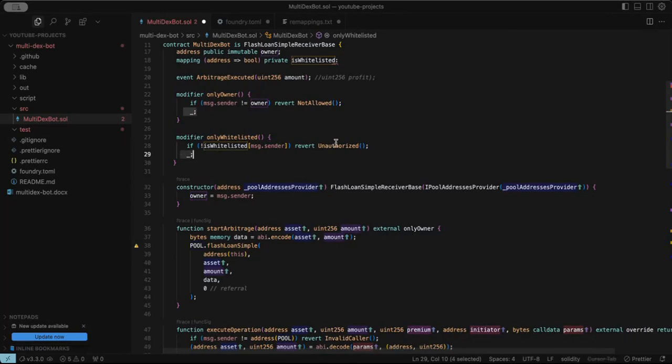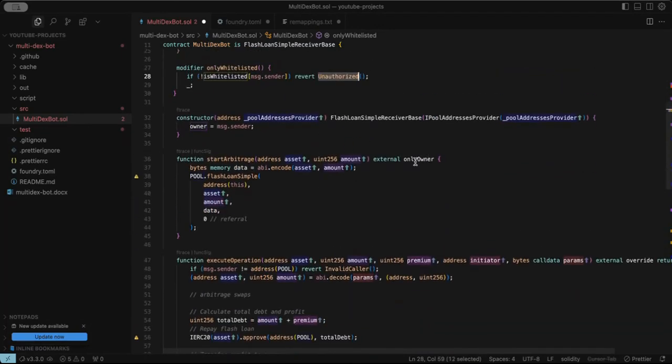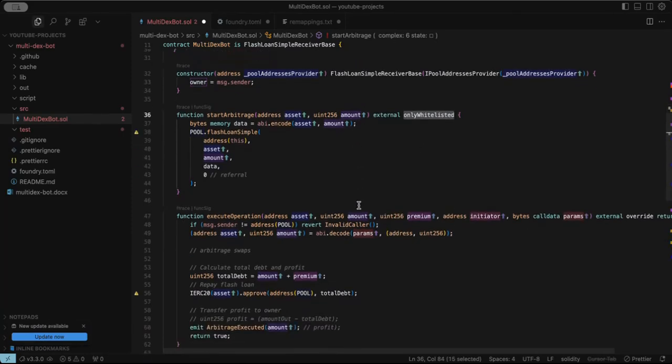If it is not whitelisted, it's going to revert. So instead of us being the only one to start the arbitrage, other addresses that we have whitelisted can also start the arbitrage.